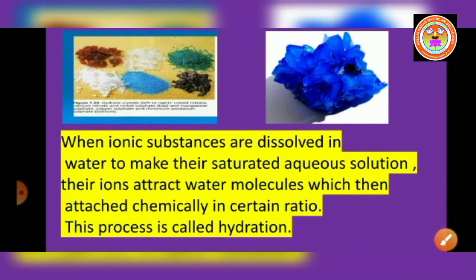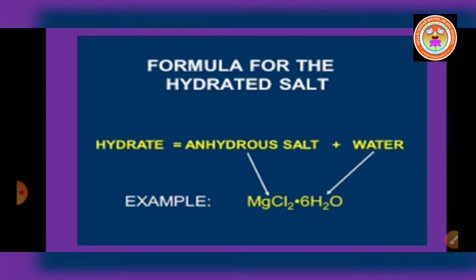When ionic substances are dissolved in water to make their saturated aqueous solution, their ions attract water molecules which then attach chemically in a certain ratio. This process is called hydration. Students, what is the formula for the hydrated salt? Hydrated salt contains anhydrous salt and water. So hydrated salt is equal to anhydrous salt plus water.